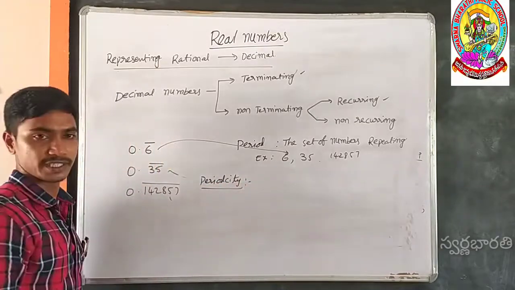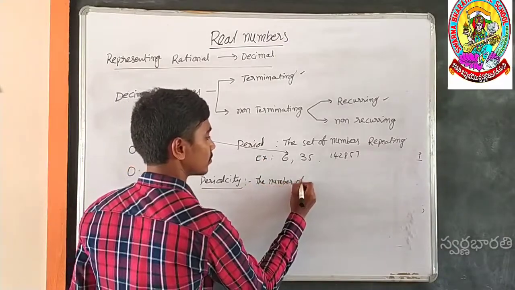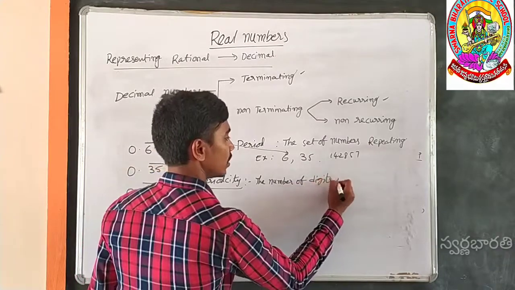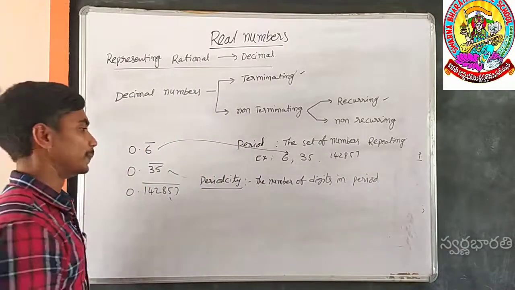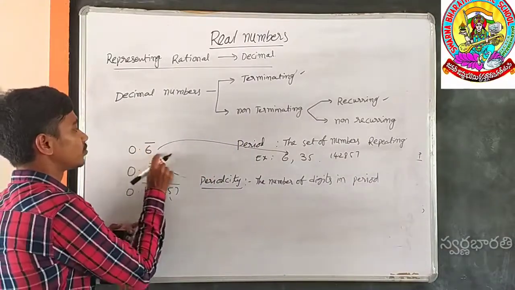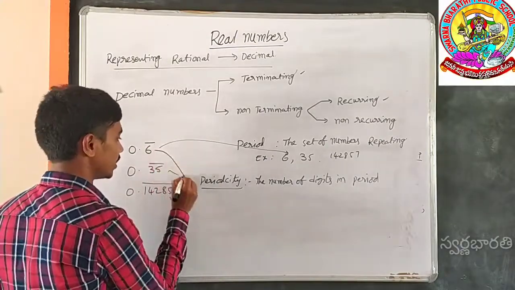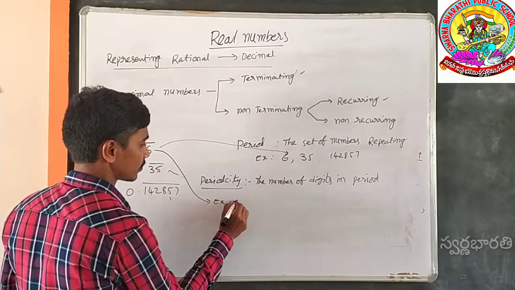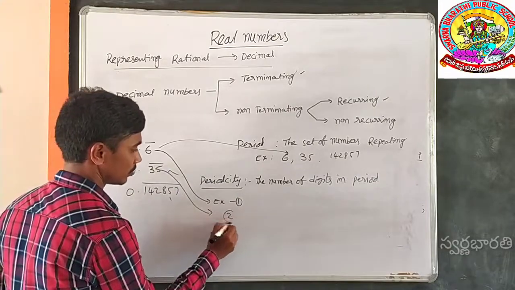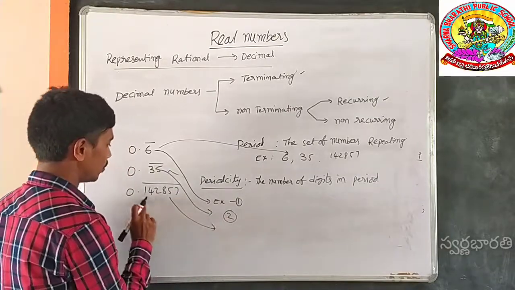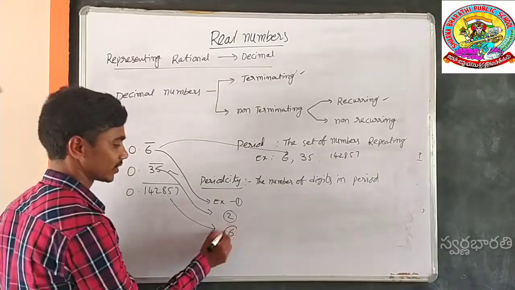Periodicity. Periodicity means the number of digits in the period. The number of digits in a period is called periodicity. Here, 0.6 bar, only 6 is repeating, one number only repeating. So that's why its periodicity is 1. Another one has periodicity 2. Another one has periodicity 6, since 1, 2, 3, 4, 5, 6 numbers are repeating. Clear with that?